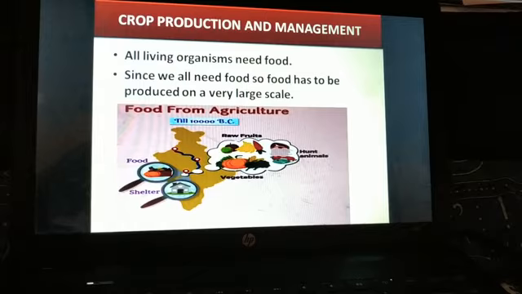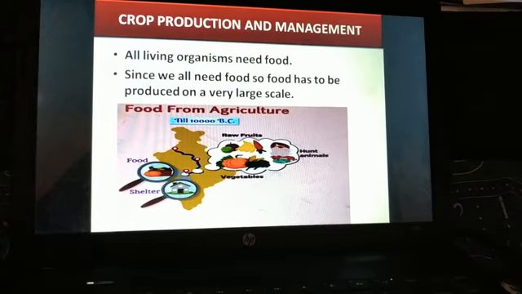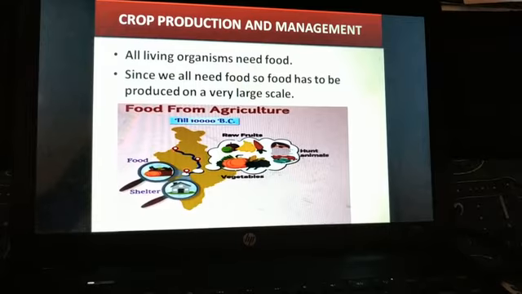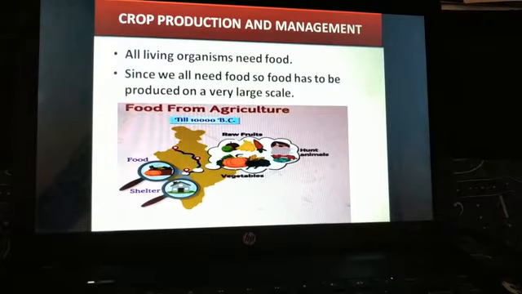Crop production and management. So all living organisms need food for producing energy, and this energy is then utilized by the organism for various purposes like digestion, respiration, excretion. So all living organisms need food. Since we all need food, it has to be produced on a very large scale, right, to feed such a huge population of our country.